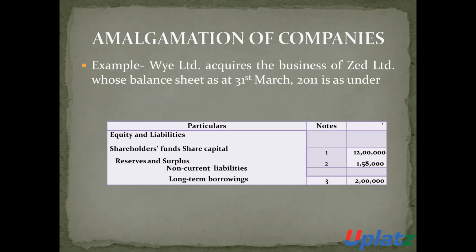Now we will discuss an example. Y Limited acquired the business of Z Limited. There are two companies, Y Limited and Z Limited. Y Limited acquired the business of Z Limited, whose balance sheet as on 31st March 2011 is as follows. This is the balance sheet of Z Limited.